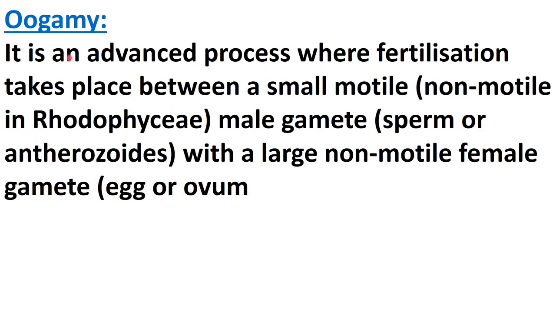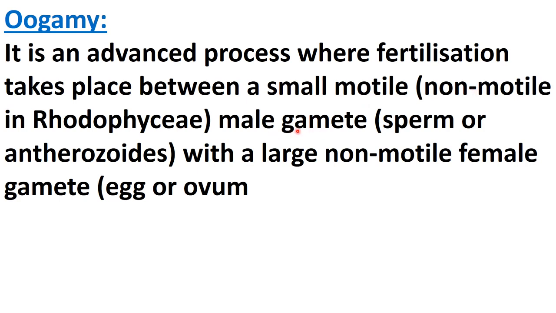Then oogamy we can say is an advanced process of sexual reproduction where the fertilization takes place between a small male gamete, that can be motile or non-motile. An example is also given here for the non-motile male gamete.